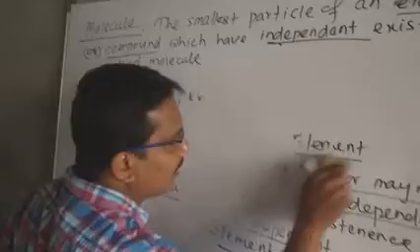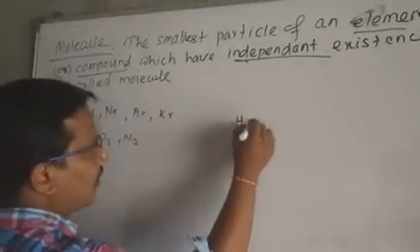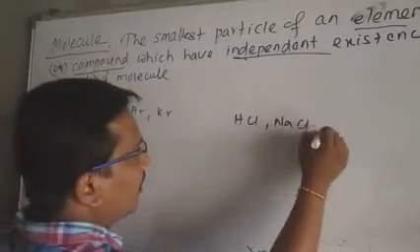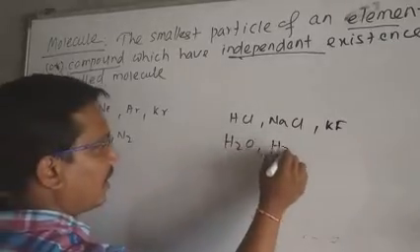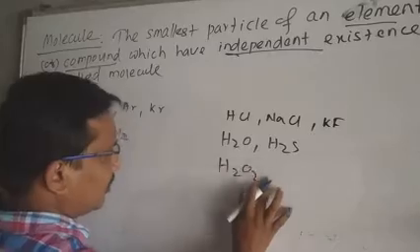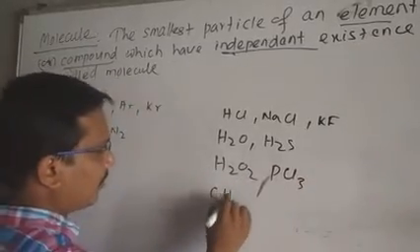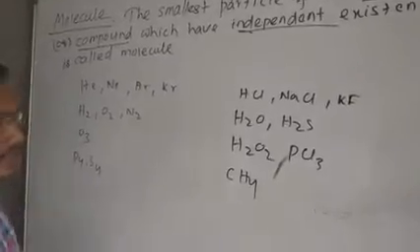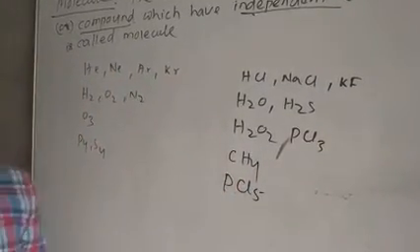On the other hand, many other examples are HCl, NaCl, H2O, H2S. Next is H2O2, PCl3, CH4, PCl5. These are a number of examples of molecules.